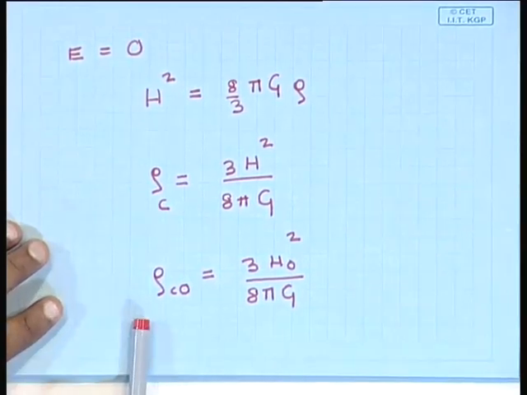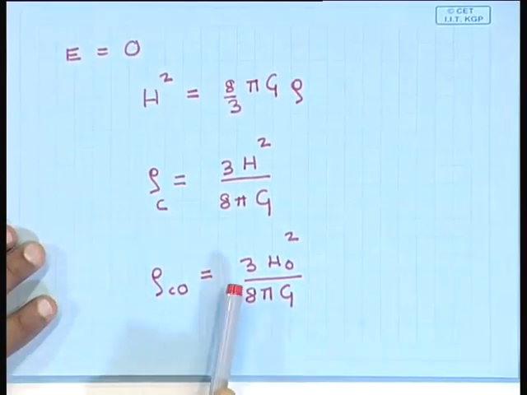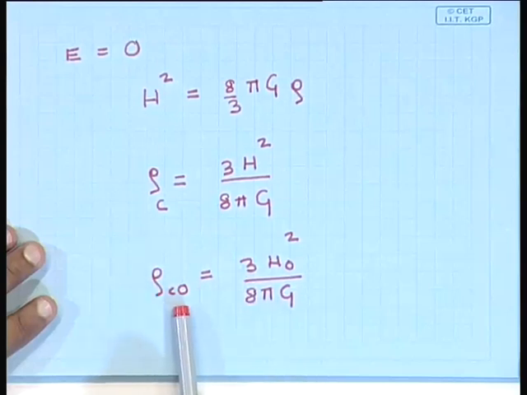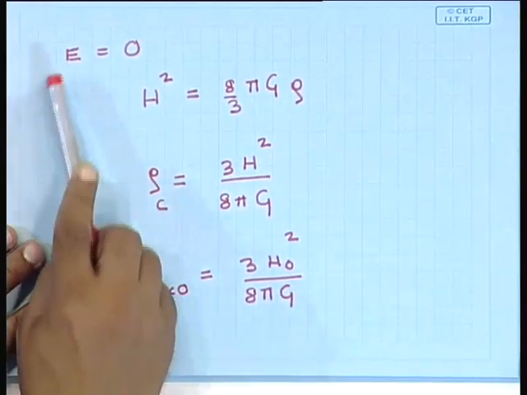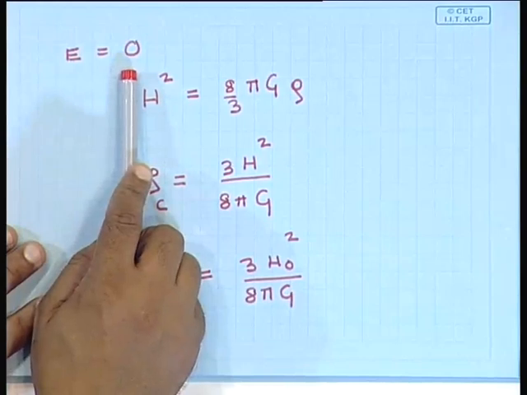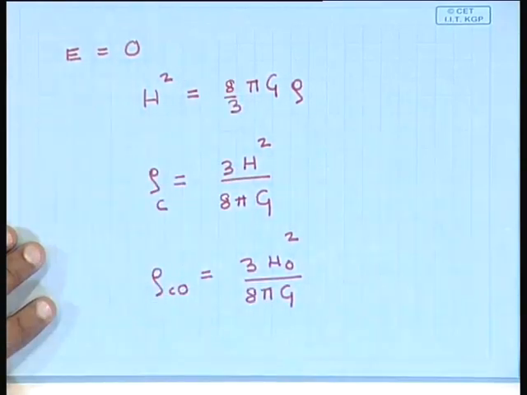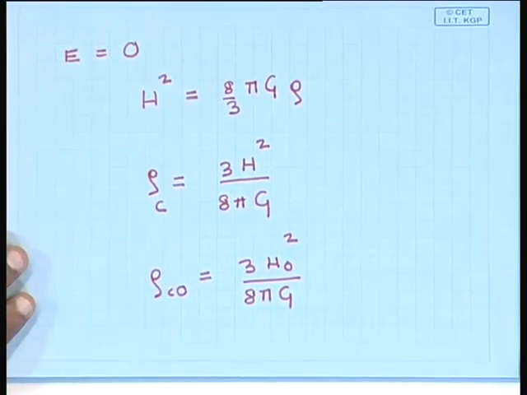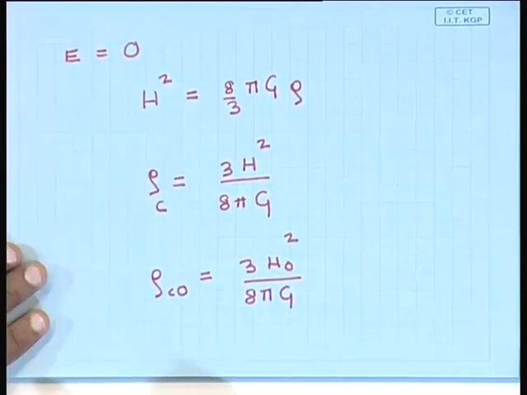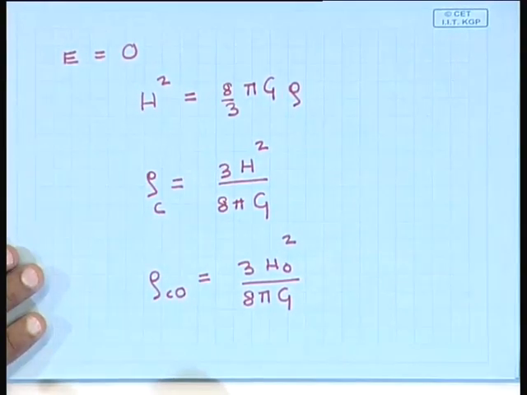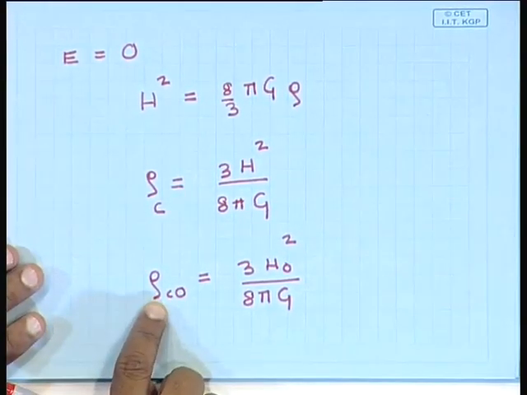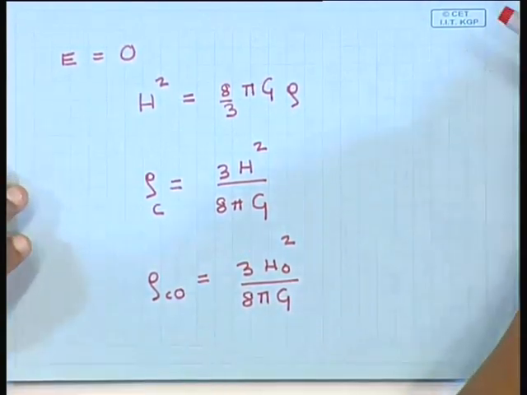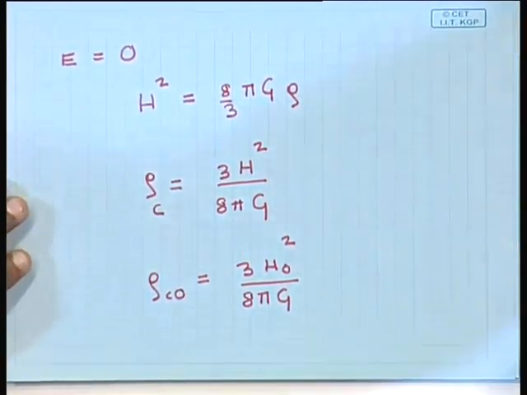If at present the value of the density of the universe is equal to this critical value, then this constant E is 0, and we live in this critical model, which corresponds to a ball thrown up with the escape velocity, where our universe is going to expand and then come to rest at infinitely distant future. So, this is the critical value of the density, the present value. I will request you to work out what this number is.